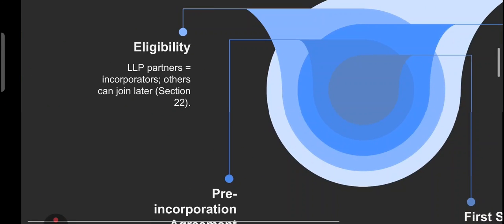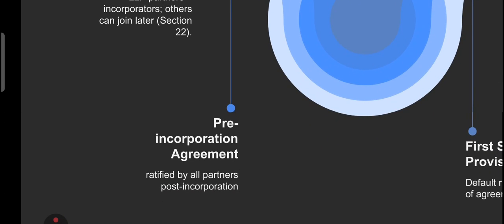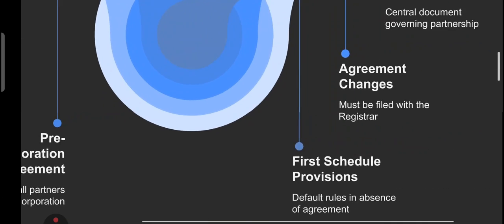So what we learned, first of all, eligibility. I told you that only those incorporator who are involved in setting up the LLP can be partner in the beginning. Other can join up as per section 22. Pre-incorporation agreement means before the LLP is officially registered, the partner may agree on certain terms, and the agreement must be confirmed by all partners after the LLP is formed.